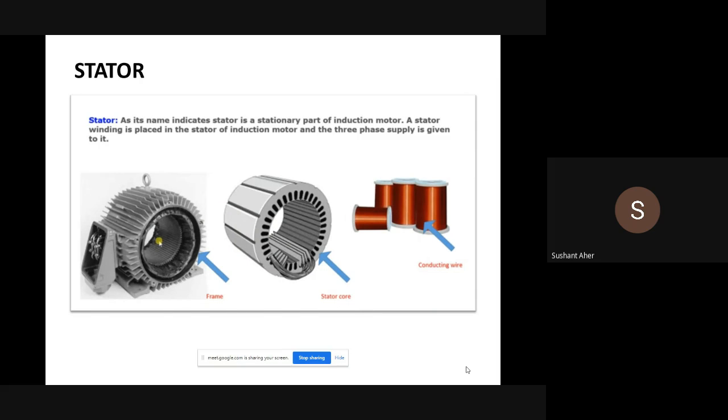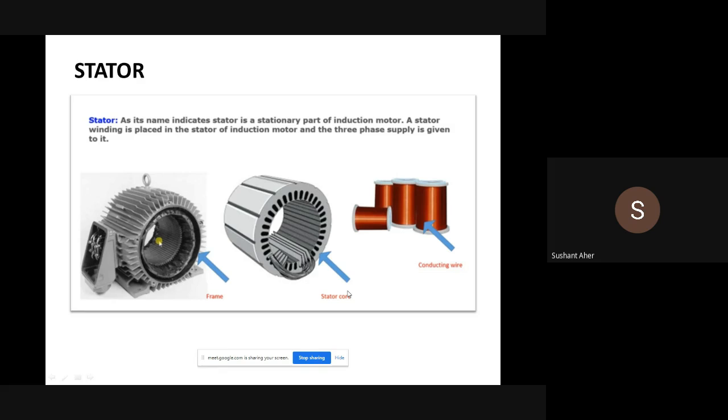As the name suggests, the stator has basically three parts: stator frame, stator core, and stator winding. This stator frame, as I told earlier, is the outer part of the induction motor. The main function of this stator frame is to provide mechanical protection. It acts as a cover to all parts, and in its inner periphery it has a number of slots, which we call the stator core. In this stator core, the inner periphery has an even number of slots. In these slots, we place a three-phase winding in a symmetrical manner, right?